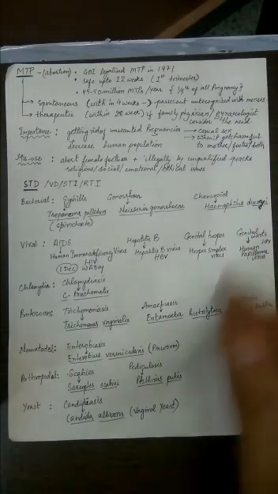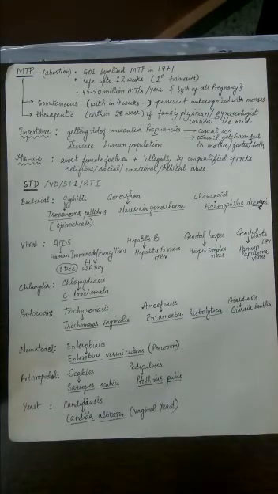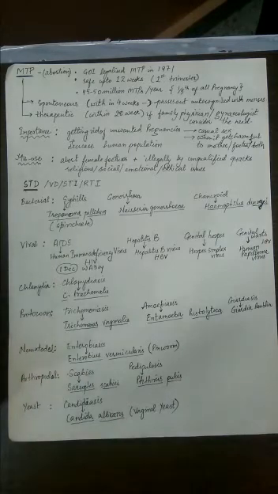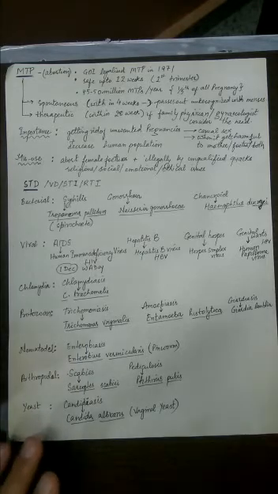So we learned about STDs. There was a doubt with some students. Please remember, STIs are transferred through sex, but not all STIs which are transferred through sex will target the reproductive tract. There are some STIs which will harm your immune system, like HIV infection, or some STIs which will target your liver, and then jaundice will happen to your body. So there are some STIs which don't infect your reproductive tract, and that's why all RTIs are STIs, but all STIs are not RTIs.